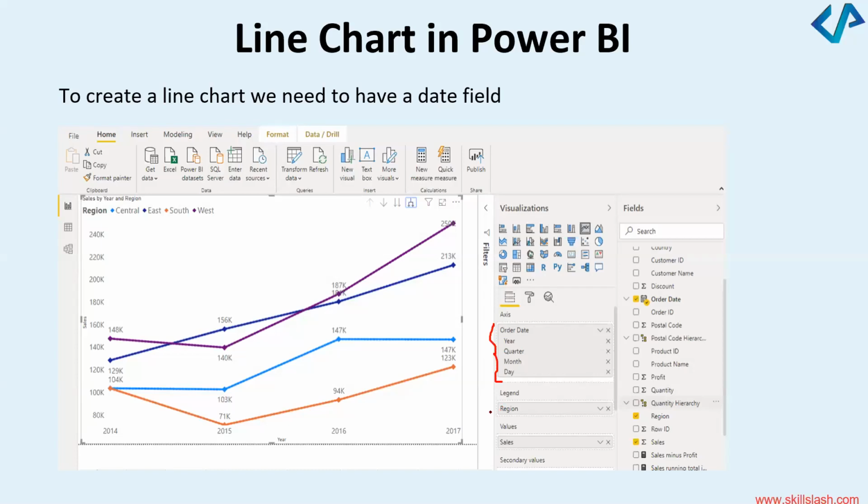I would have a legend, use the region. So the region is somewhere here, right? So drag and drop and put it in the region. Under the values, take the sales, please. And once you have taken all these values, you can just plot a graph exactly what we are getting right now. Can you see this plot? Exactly similar to this. Can we try this graph and get four plots plotted like this? There will be one for the year, quarter, month, and day.